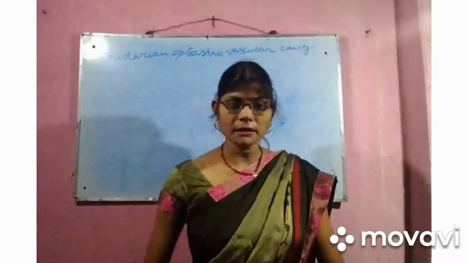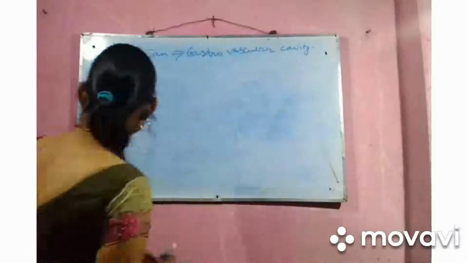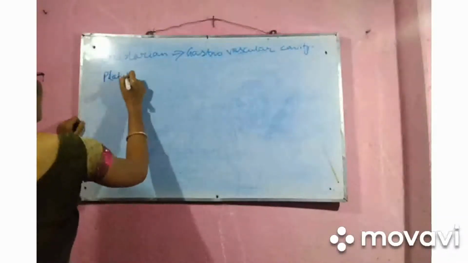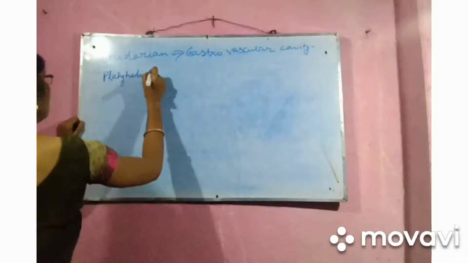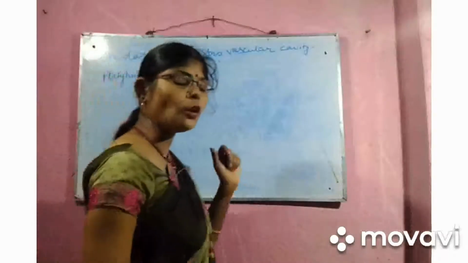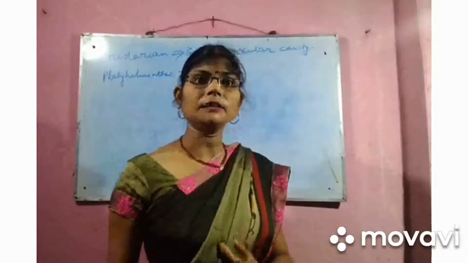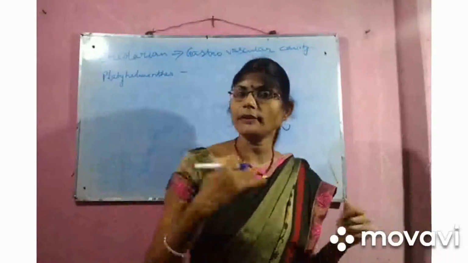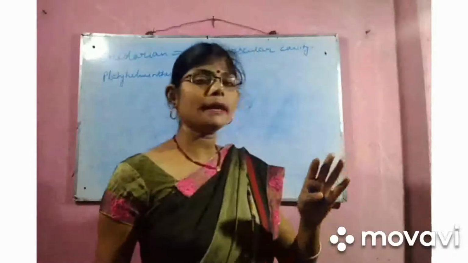Now platyhelminths. These are all invertebrates. As I have discussed in class, animals are divided into two groups, vertebrates and invertebrates.